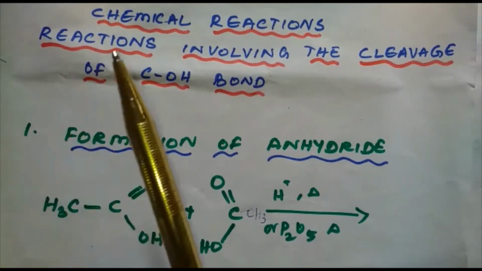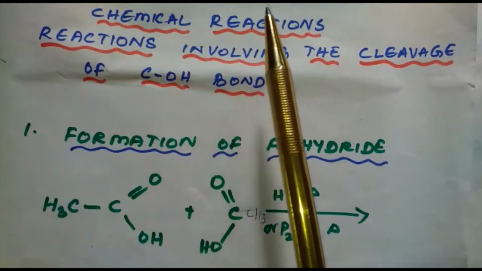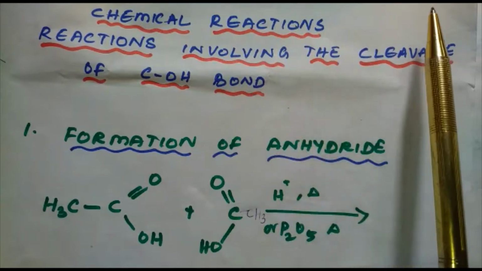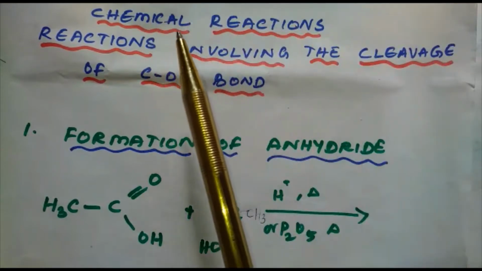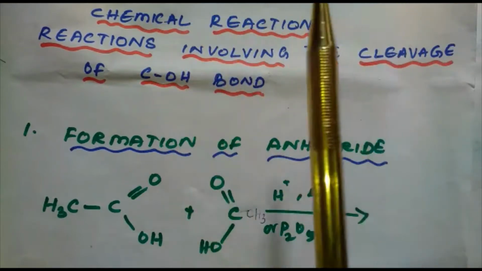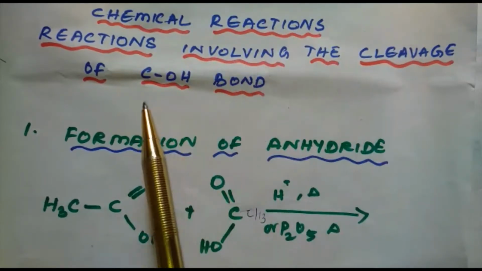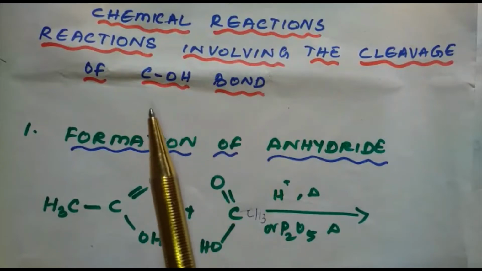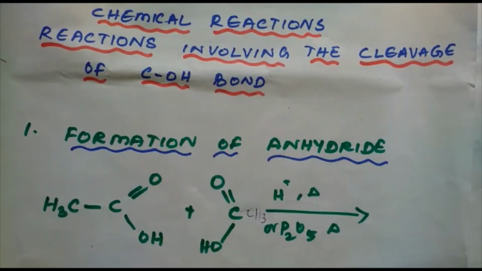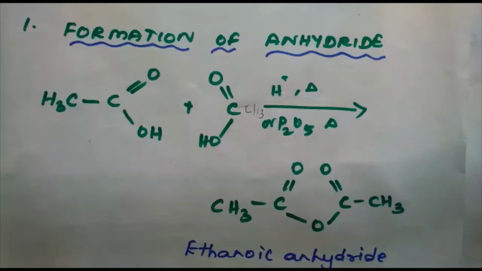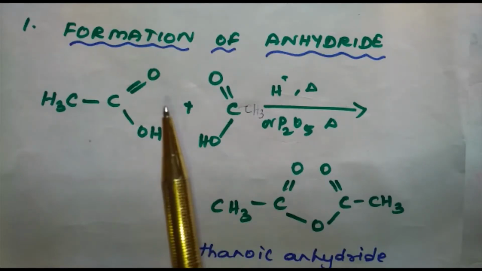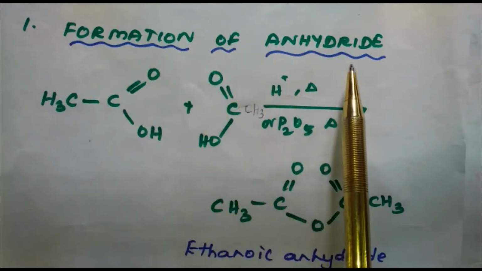In this segment, I'll be discussing the chemical reactions of carboxylic acids. In these chemical reactions of carboxylic acid, I'll be discussing the reactions involving the cleavage of the C-OH bond. First one is formation of anhydride.